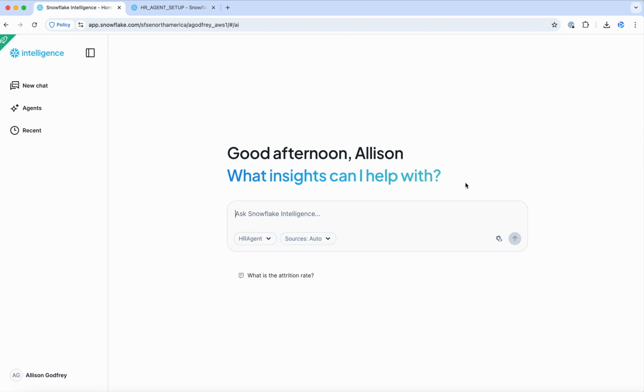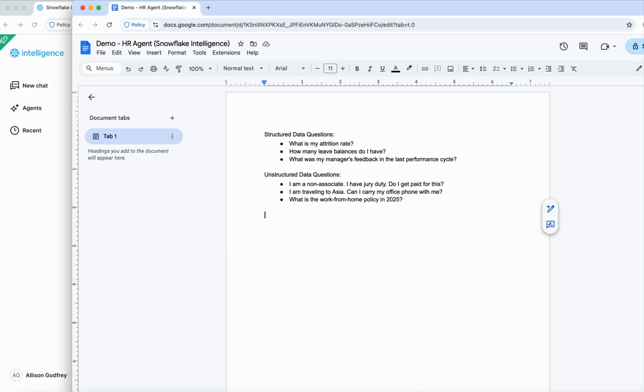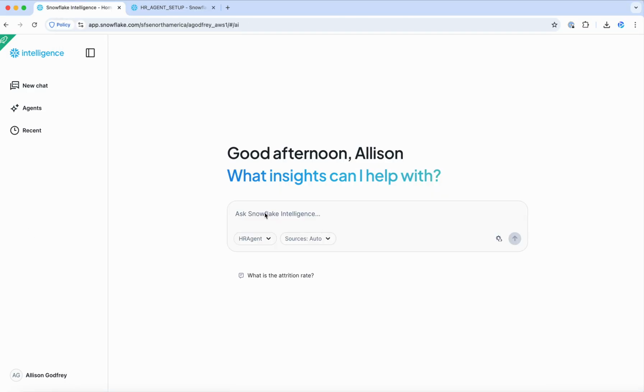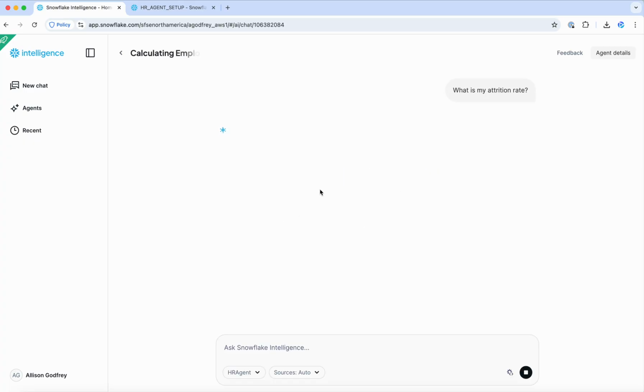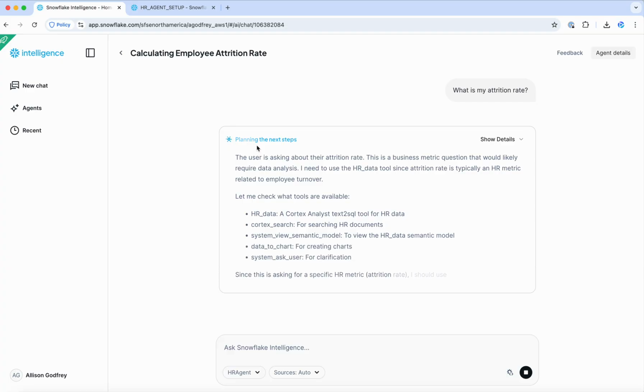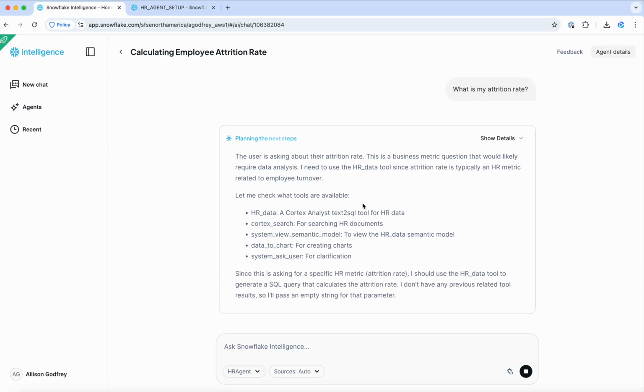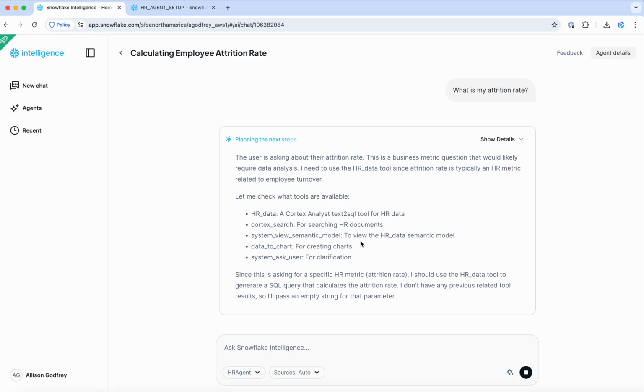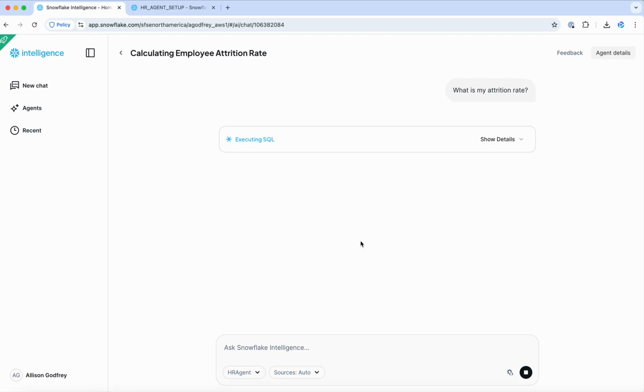So first I will start out by asking what is my attrition rate. So I have a table that tracks whether or not employees were terminated. And you can see as it's planning its next step, it's telling you exactly what it's doing, what data it's going to be using.